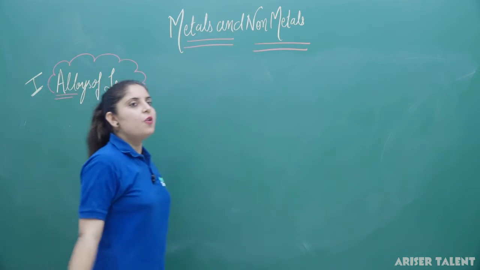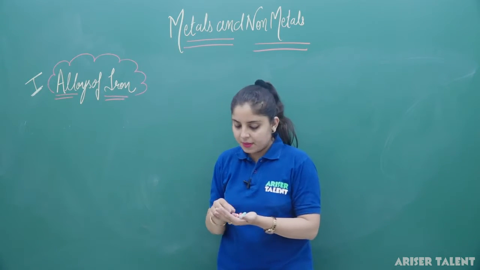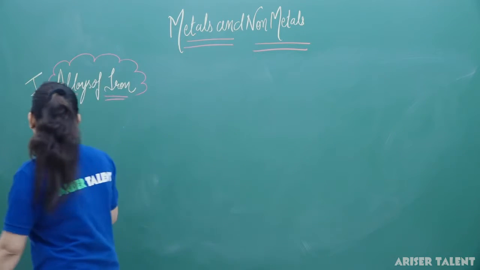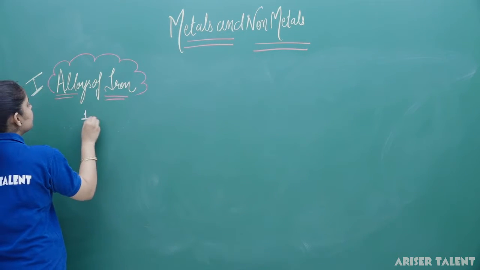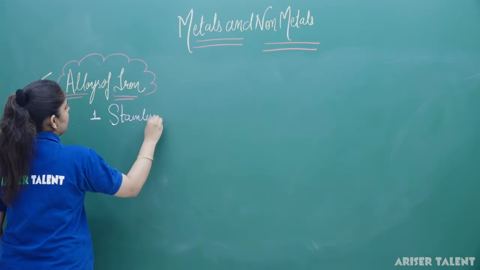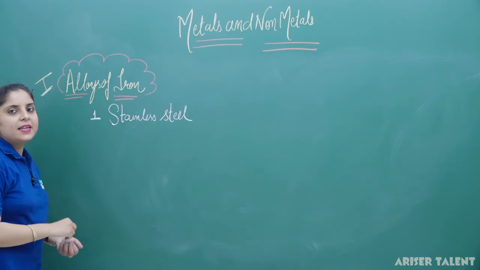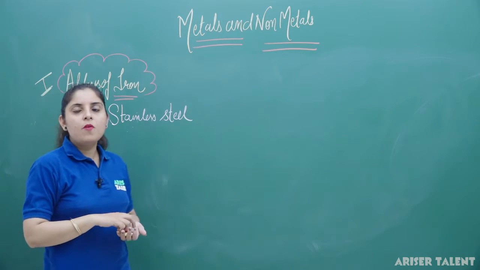So in the alloys of iron, first we are going to discuss about the stainless steel. Stainless steel is an alloy of iron. So first is stainless steel. And do you know that stainless steel is made up of iron and carbon?